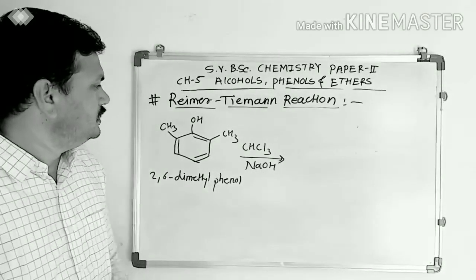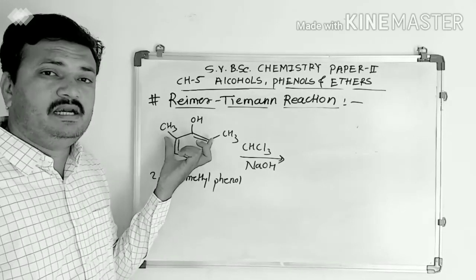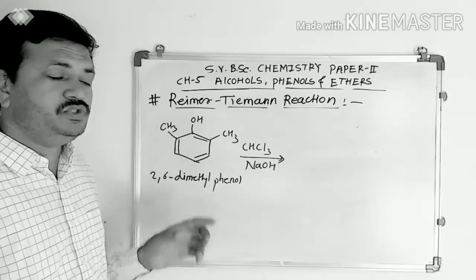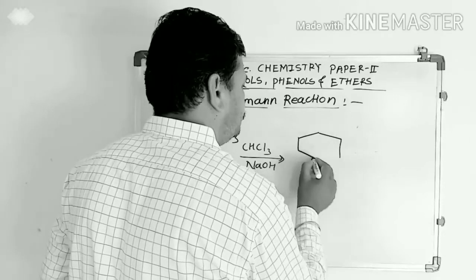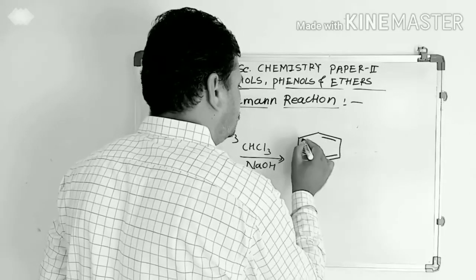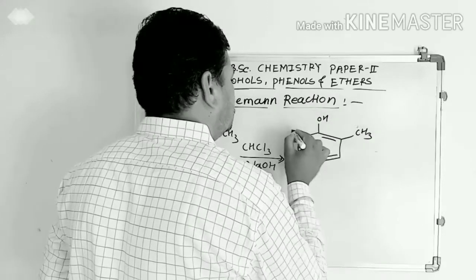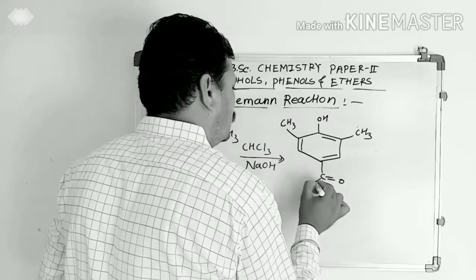But the ortho positions are already blocked, therefore the incoming aldehyde group gets attached at the para position and we get the product, like this: OH, CH3, CH3, and C double bond OH.